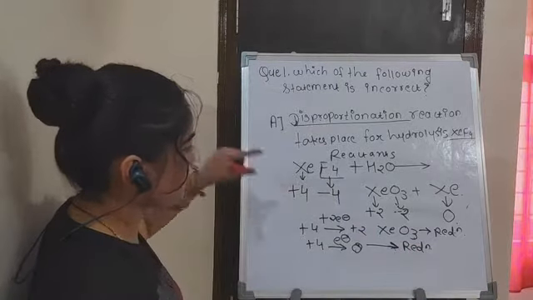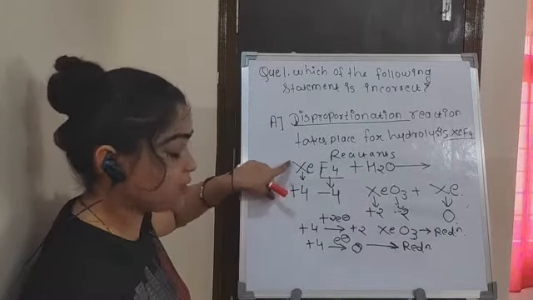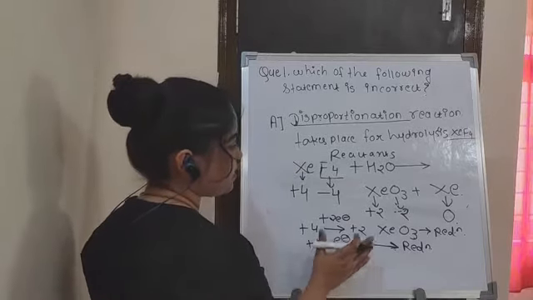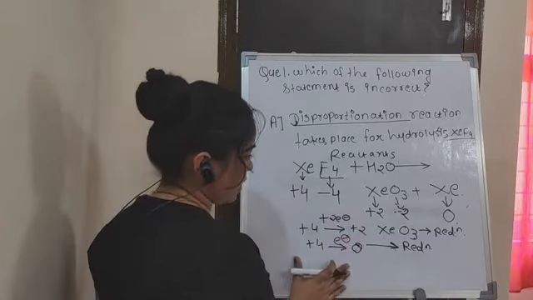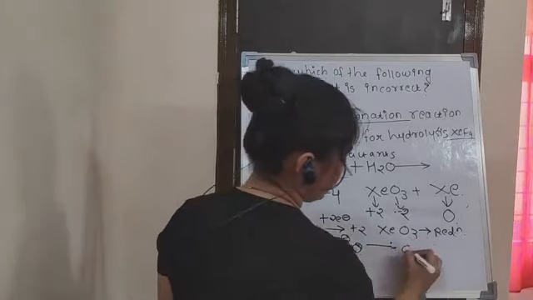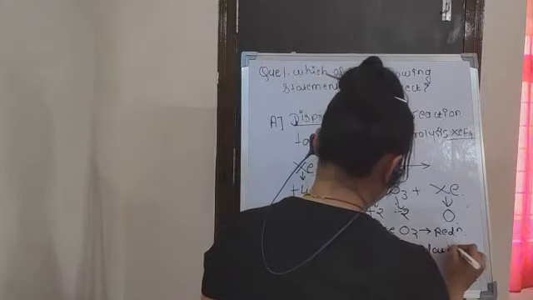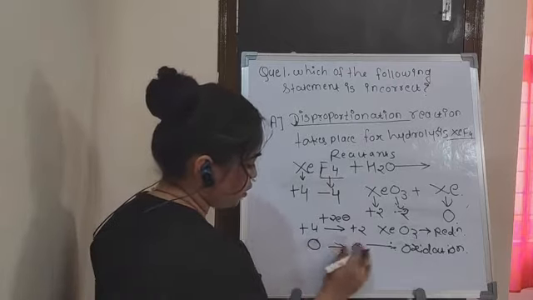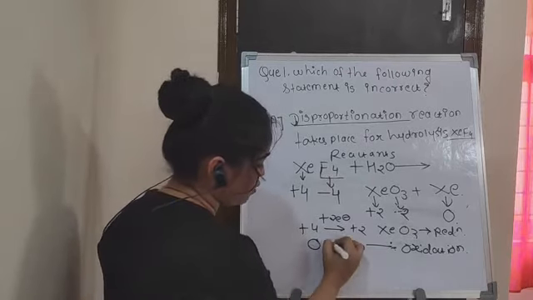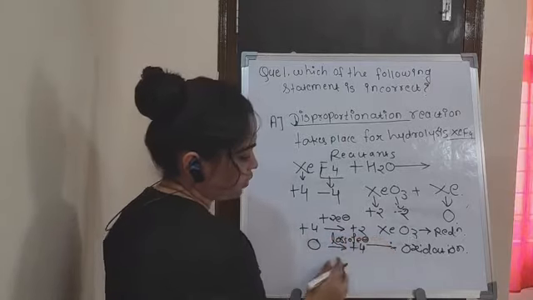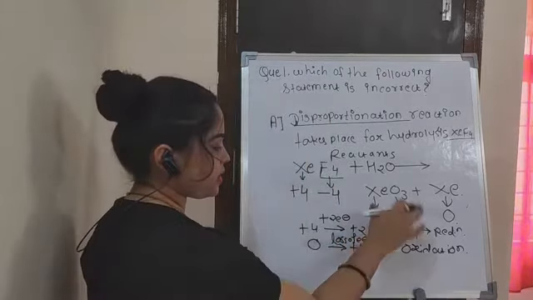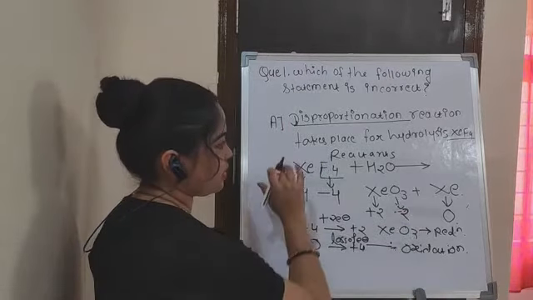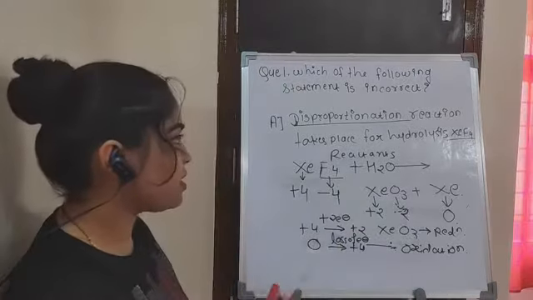So the oxidation state of xenon is +4. For this we have to say that this reaction is a disproportionation reaction, because here the oxidation occurs, because from 0 there is +4. So this is the loss of electron, so this is the oxidation. So in reduction there is gain of electron, in oxidation there is loss of electron. As you can see here, this reaction is a disproportionation reaction. So this statement is correct.